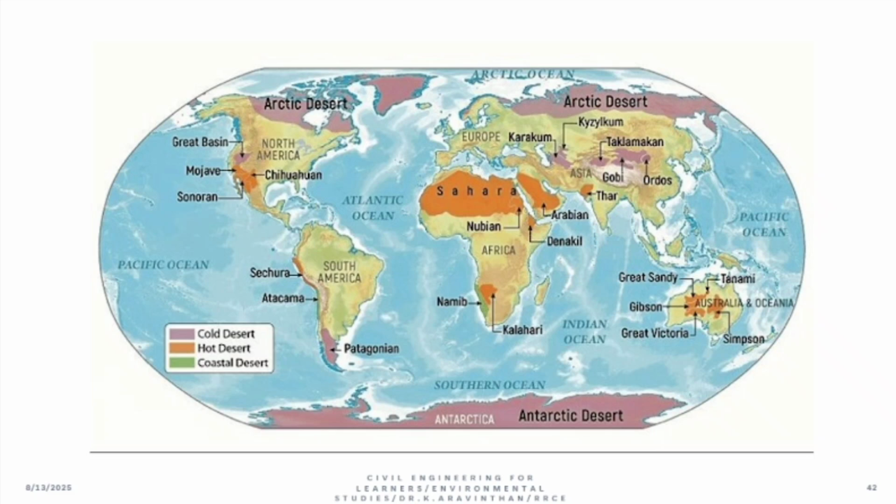Can you see in India? You have the Thar Desert. India is a country where you have vast mountain areas, desert, etc. All the climates are available. We are very fortunate to be born in India. Why? Because we have every natural condition in a single country. Certain countries don't have that, and you can see most of the African places are covered with desert. Can you see patches here? Like that, in every continent you have desert. So desert is not only in one or another country, it is there in all continents.